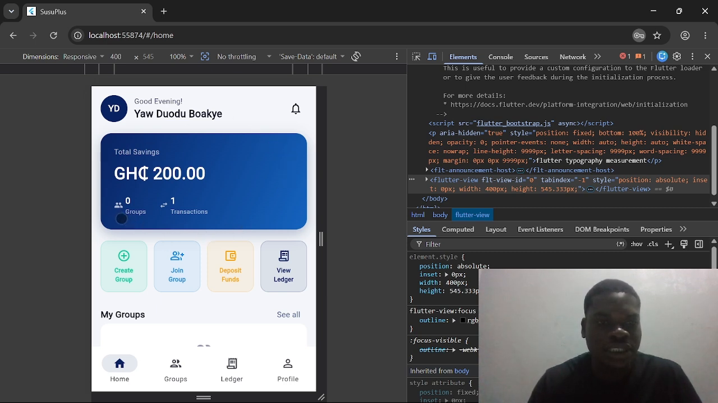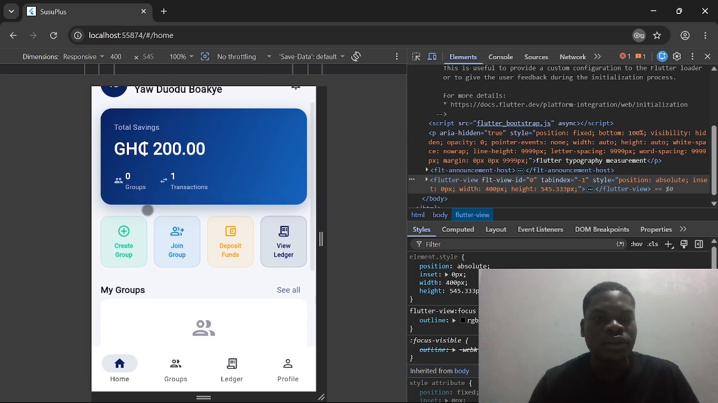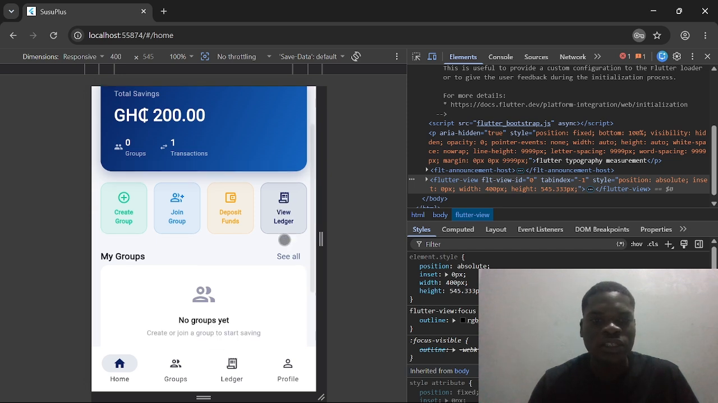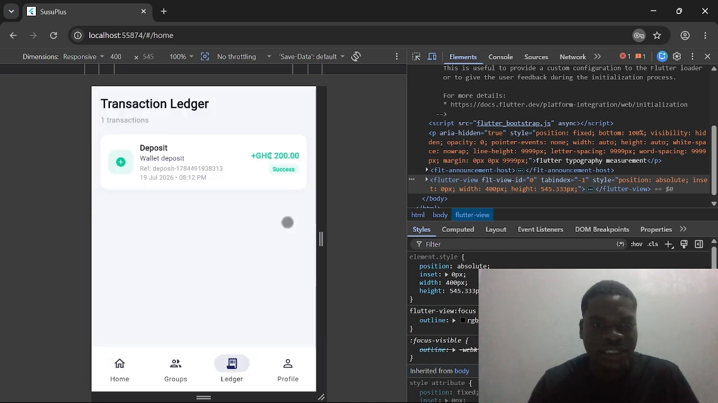You can also see the number of groups here. You can also see the tab for creating a group, the tab for joining a group, and a tab for depositing funds. And you can also view our ledger. So let's try and view the ledger. Yes, you see that we've deposited 200 cedis in our account and the time was 8:12.